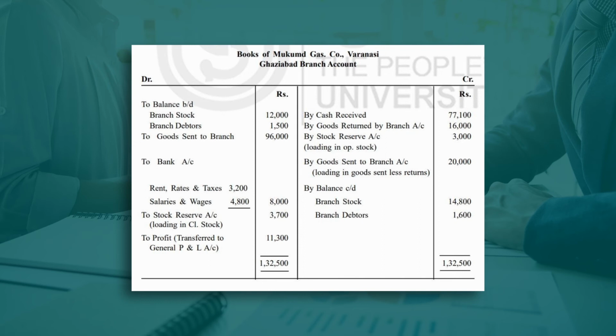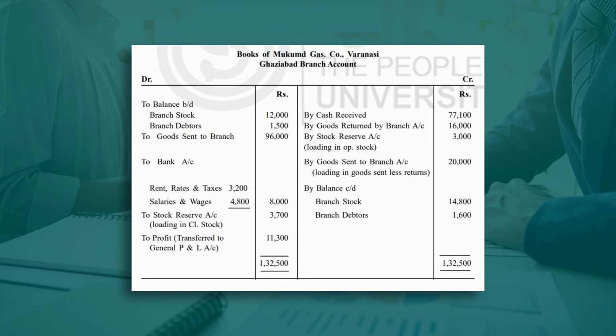Branch debtors, so this is the opening stock of branch debtor, we can check it. Opening stock of branch debtor 1,500, it is given 1,500. To goods sent to branch 96,000, I think it is also given. Yes, goods sent to branch 96,000.